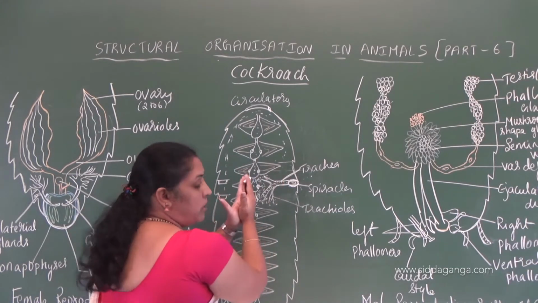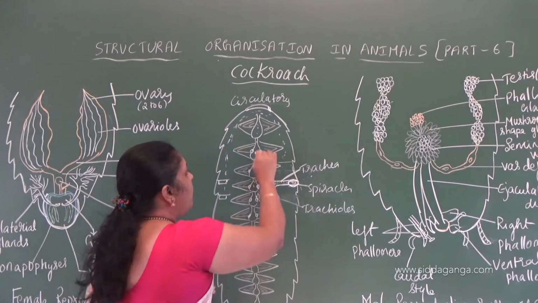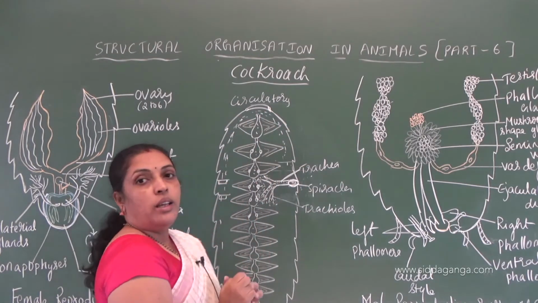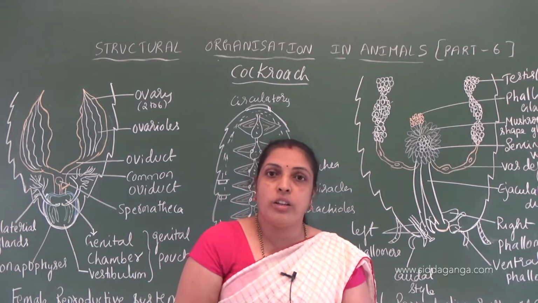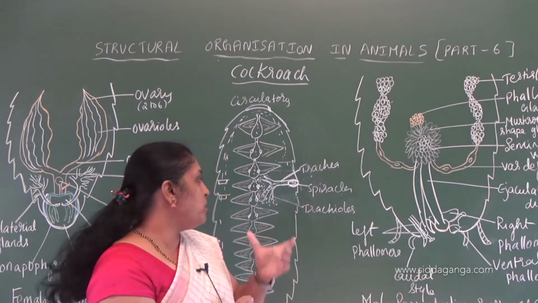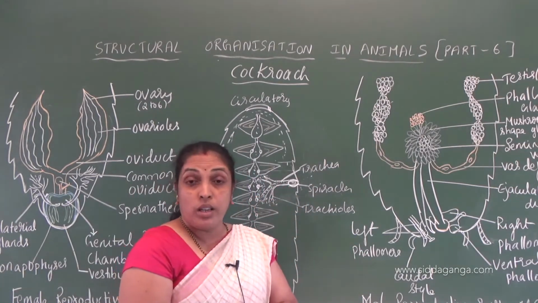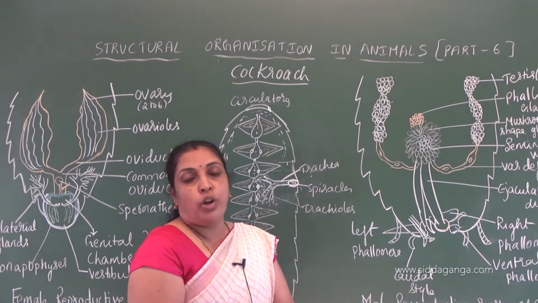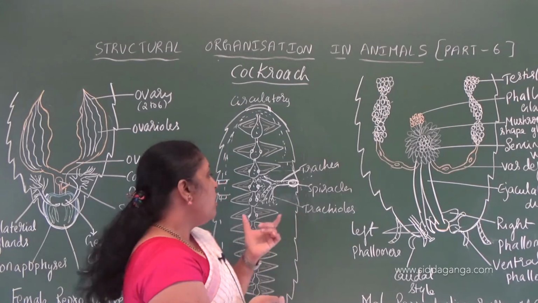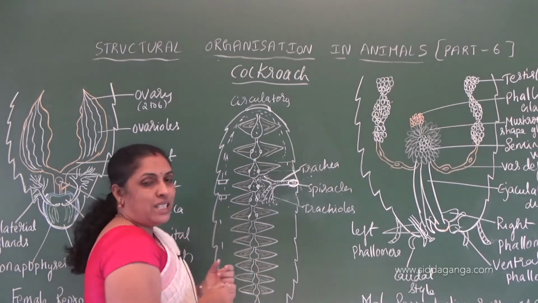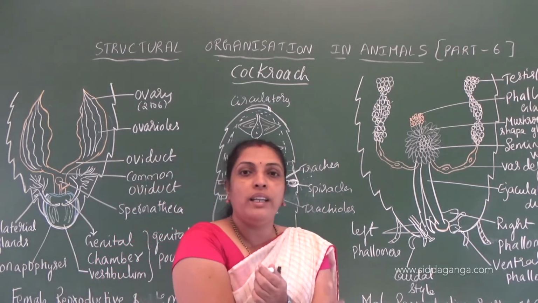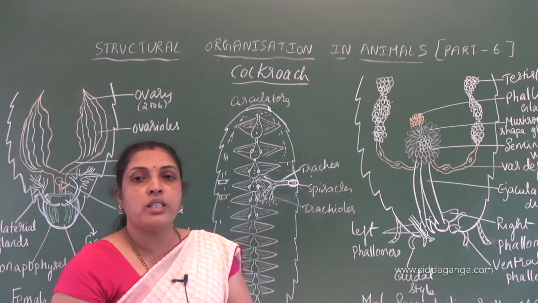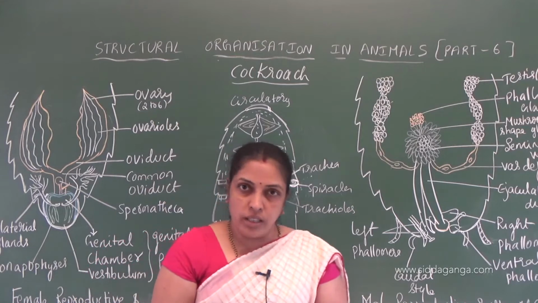When the heart chamber contracts, the blood will be spilled to the surrounding cavity, and the organs present in the cavity are bathed with the blood. Understood? Respiratory pigment or hemoglobin is absent, that's why the blood is colorless or white in color. Why is it colorless? Because the respiratory pigment is absent. Understood?